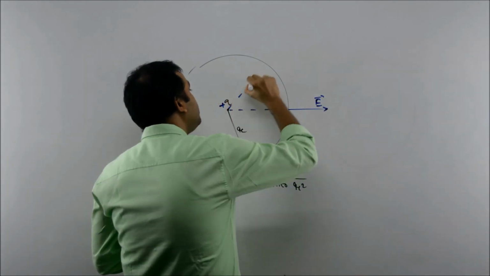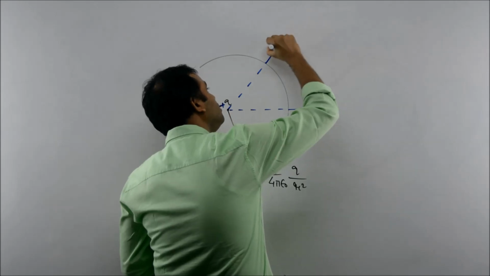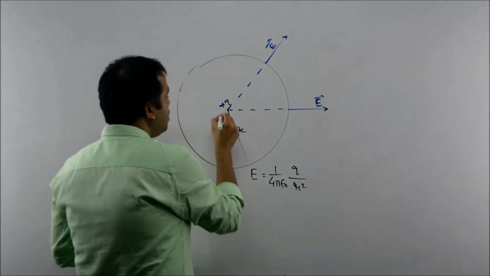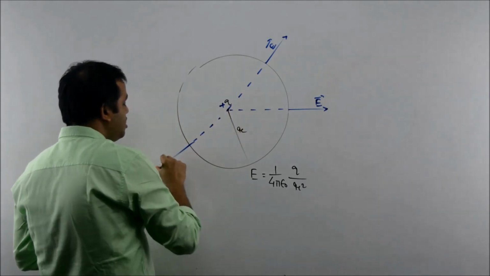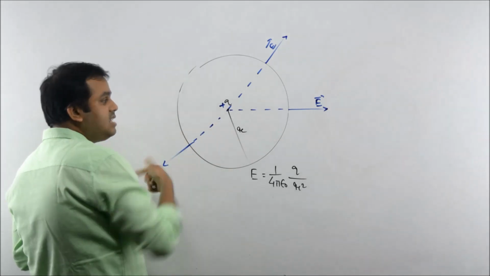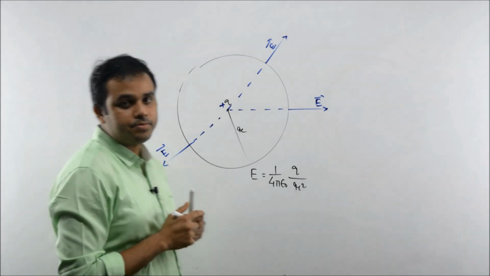What is the direction of electric field at this point? It is along this direction, because a positive charge will experience repulsion along this direction. Or at this point? It is along this direction, because a positive charge at this point will experience repulsion along this direction only. Clear, students?